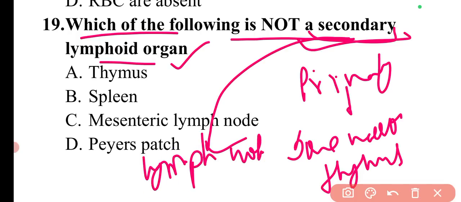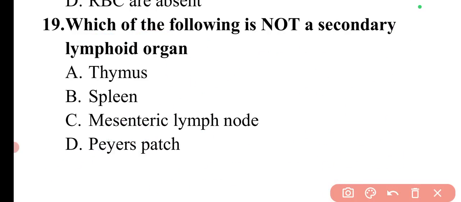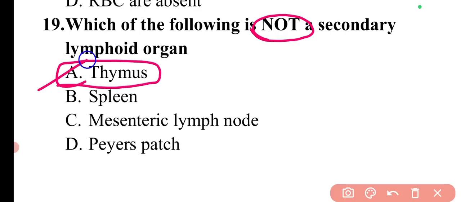lymph nodes, spleen, Peyer's patches, and mucosal tissues. So these different things are there in the secondary lymphoid organs. Here the question is asked regarding which is not a secondary lymphoid organ. The first we can see is thymus. Thymus is simply a primary lymphoid organ along with the bone marrow. Spleen is a secondary lymphoid organ. Peyer's patches are secondary, and mesenteric lymph nodes are also secondary lymphoid organs. So here option A will be the correct answer.